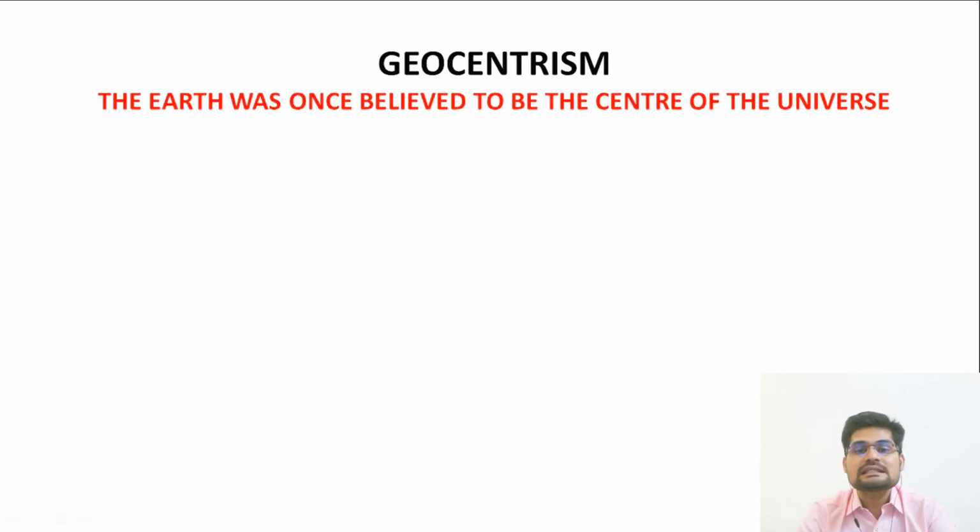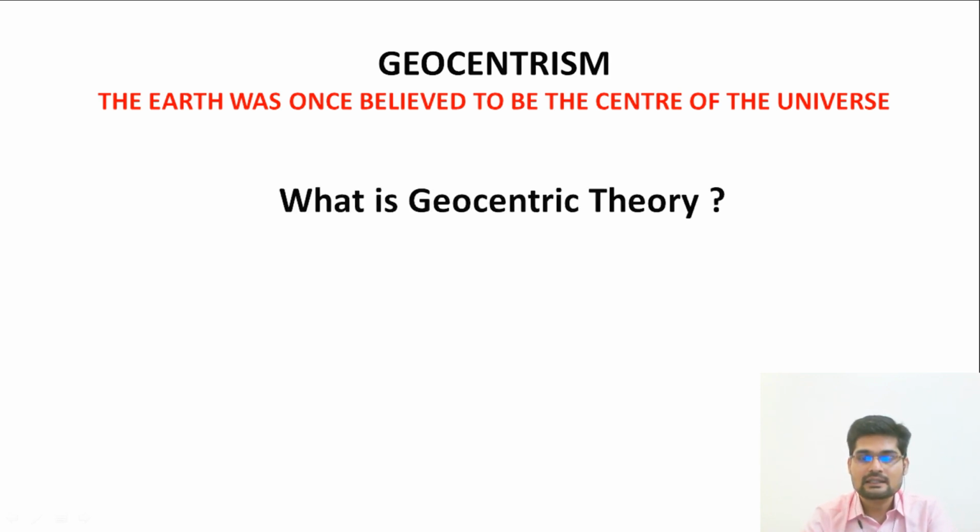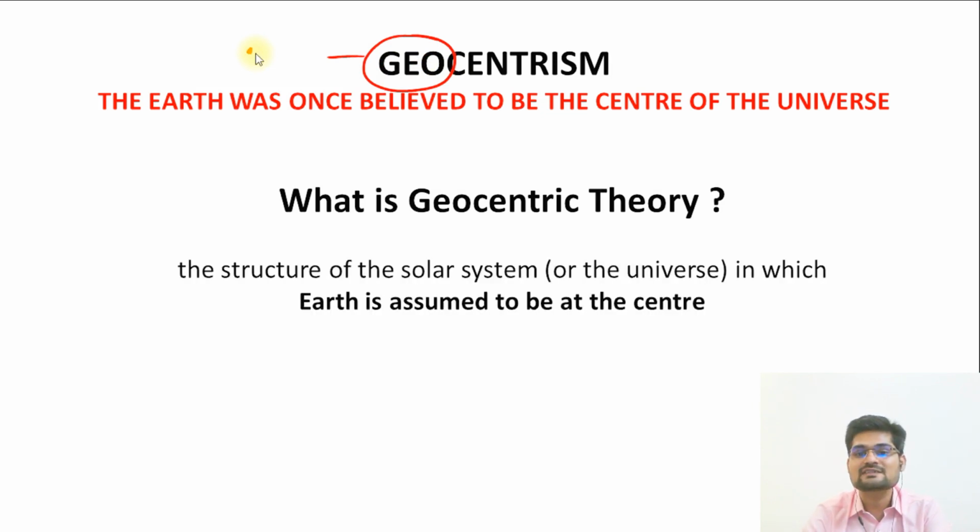So the first important thing is the concept of geocentrism. The Earth was once believed to be the center of the universe. That's why it is called geocentric. Geo, that is Earth, is the center of the universe. So the structure of the solar system or the universe in which Earth is assumed to be at the center is called the geocentric theory. Let's understand further, going a little bit into the historical aspect.